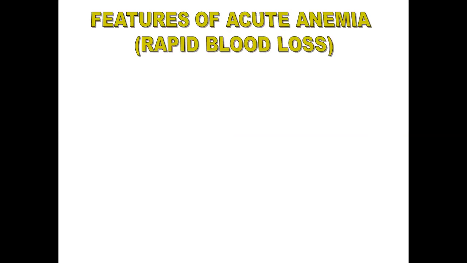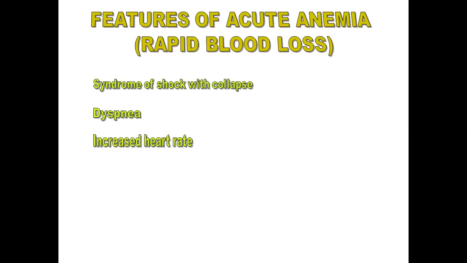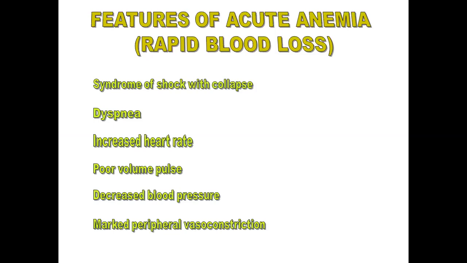Then the clinical features. Features of acute anemia, and the acute anemia results due to rapid blood loss from the body. The features are number one, syndrome of shock with collapse. Number two, the patient has dyspnea. The patient will have increased heart rate, that is tachycardia, poor volume pulse, and decreased blood pressure. Similarly, at the same time, the patient may have marked peripheral vasoconstriction. So these are the features when the patient has an acute rapid blood loss from the body leading to anemia.